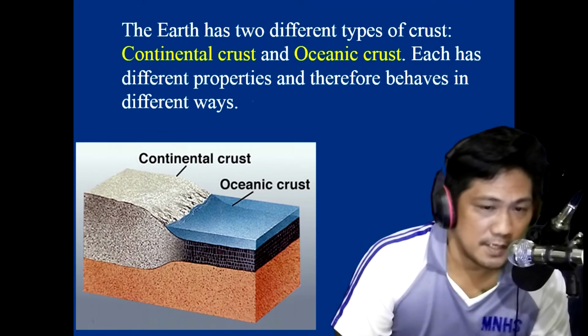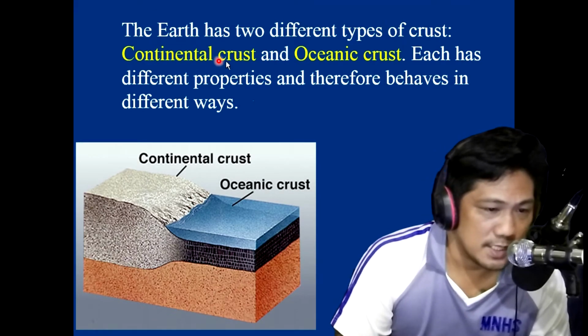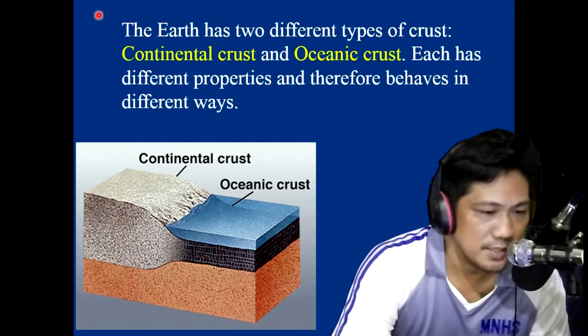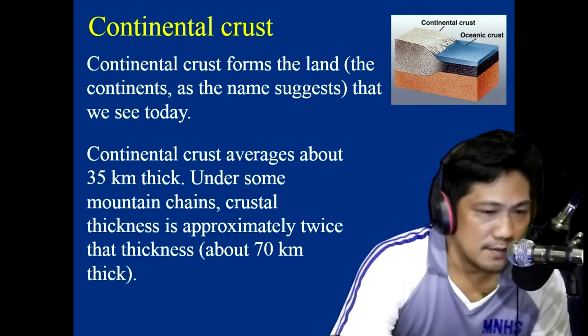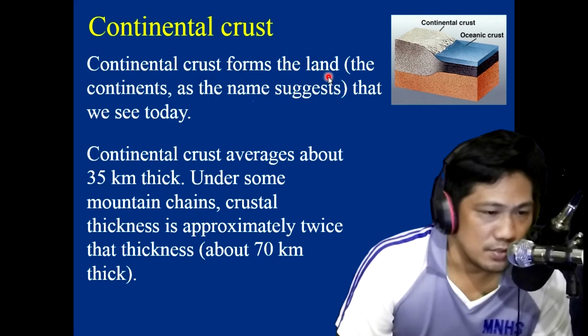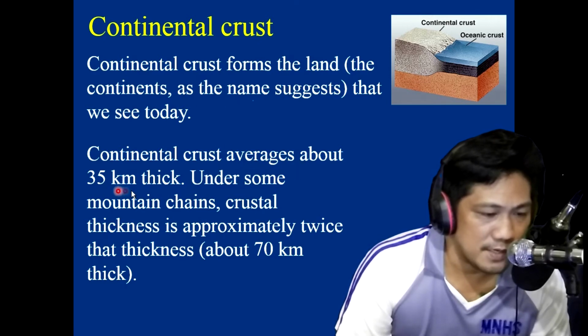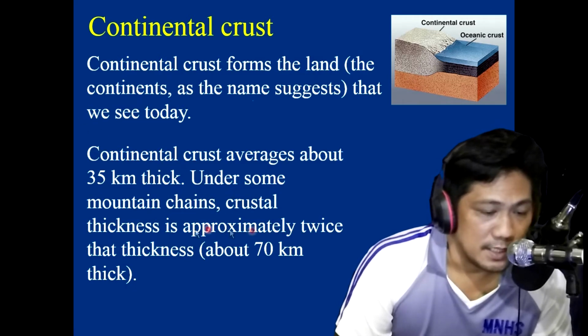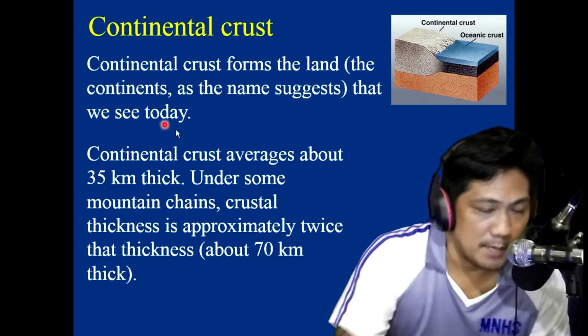Earth has two different types of crust, as I've said, continental crust and oceanic crust. Each has different properties and therefore behaves in different ways. Continental crust forms the land. Naa dinhi makita sa continental crust ang mga continents. It has an average thickness of about 35 kilometers. Under this continental crust are the mountain chains, for example the Himalayas group of mountains. Thickness is approximately twice that, about 70 kilometers.